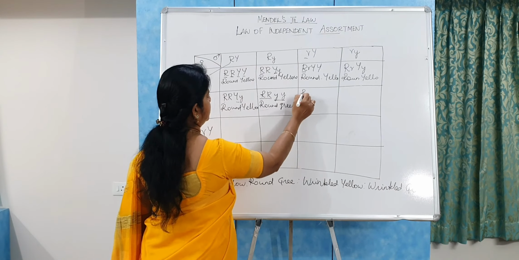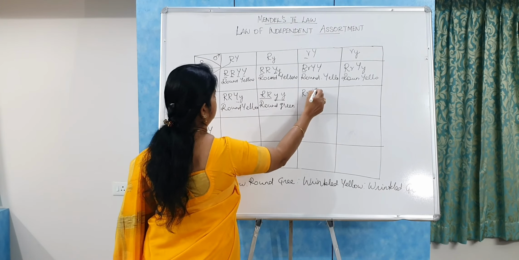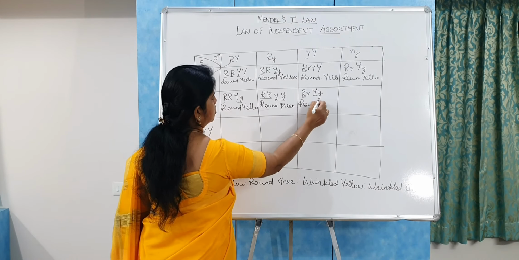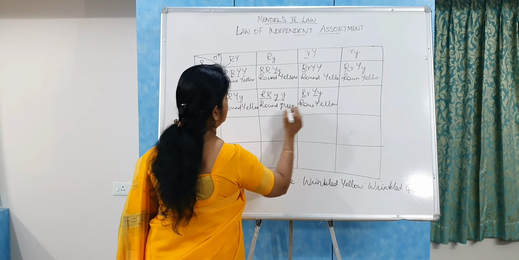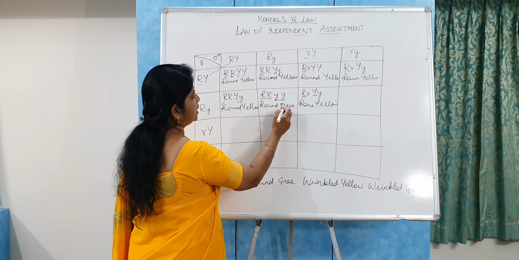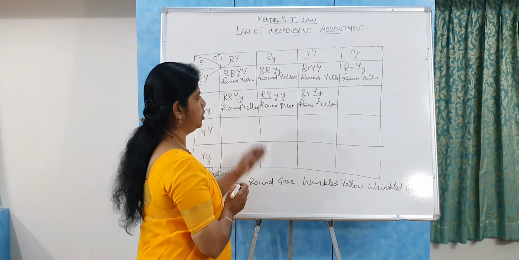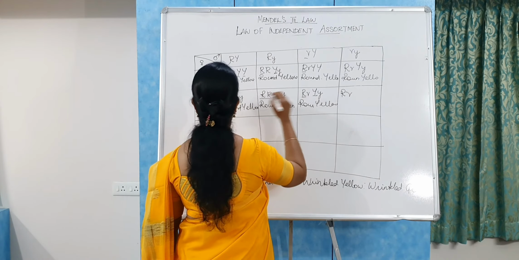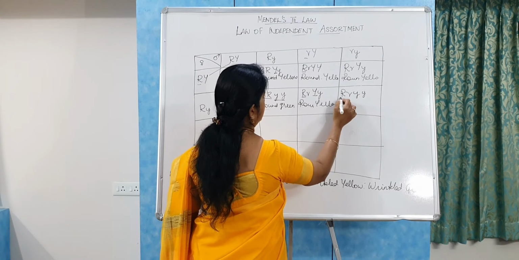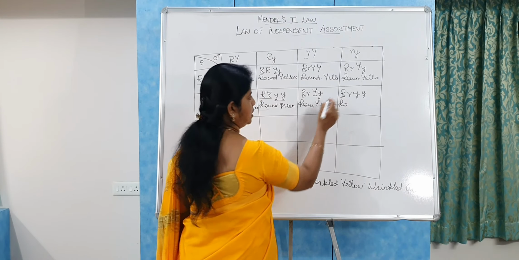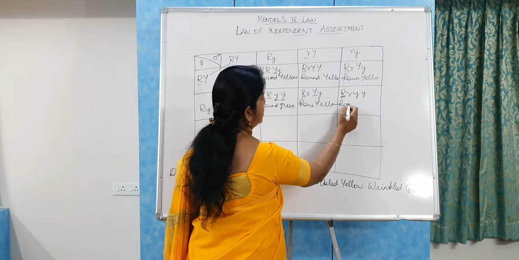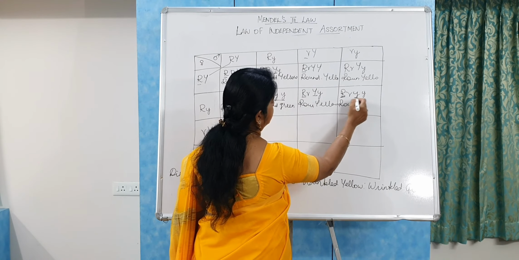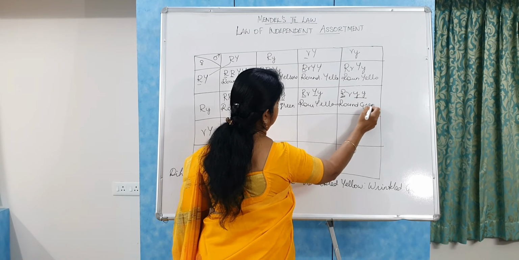And here dominant R, recessive R, and the dominant Y and then recessive Y. So here it is the round, and it is also called the yellow. So it is the parent one. But when you see here, that is a round green, it is a new character and not a parental character. And here dominant R, recessive R, and then recessive Y and recessive Y. So as it is the round, for the dominant character, a single gene is enough to express its character. So it is the round seed, and here the green cotyledon.